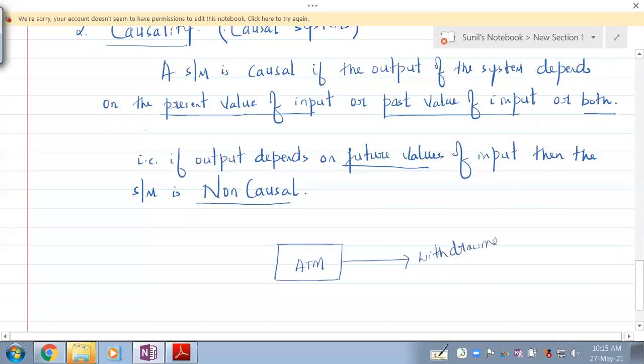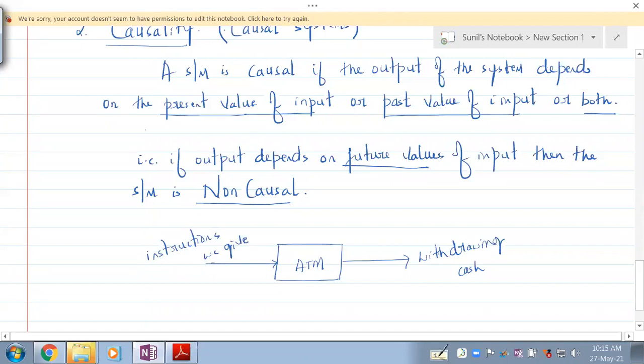Withdrawing cash is the output. So we withdraw cash depending on what? Depending on the instructions that we give.